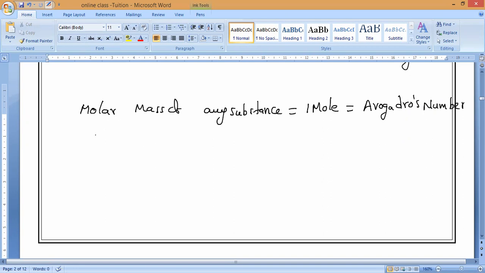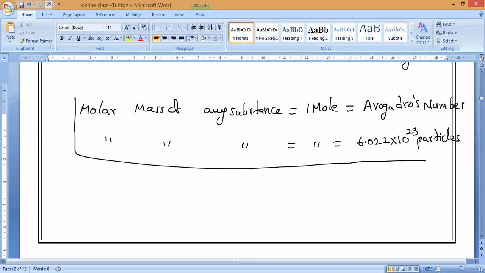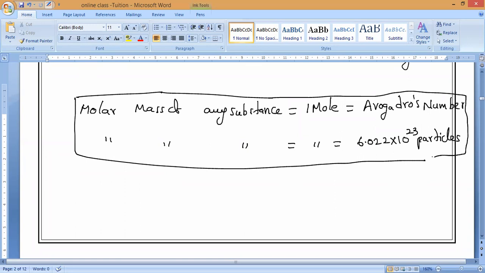Or else we can say the molar mass, which is equal to one mole, is equal to 6.022 into 10 power 23 particles. You have to remember this. Both are the same, whether I say Avogadro constant or Avogadro number.